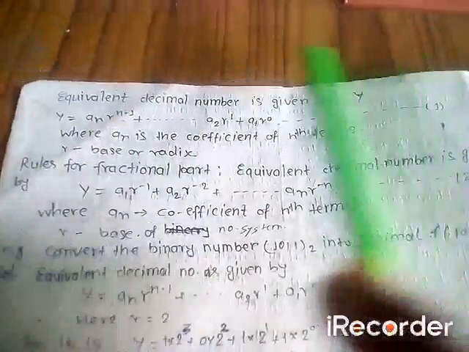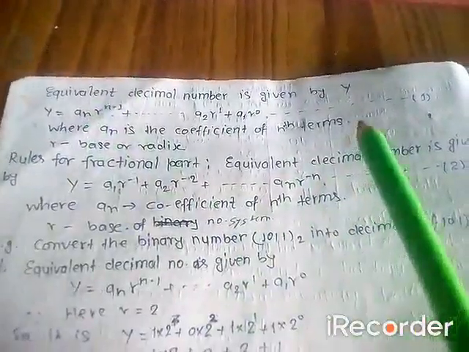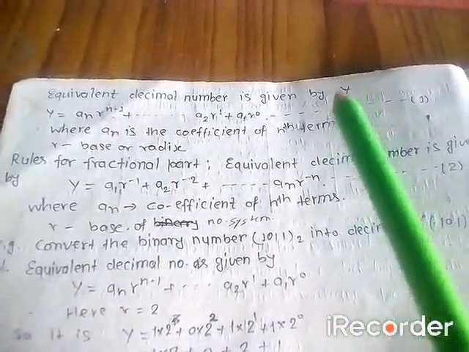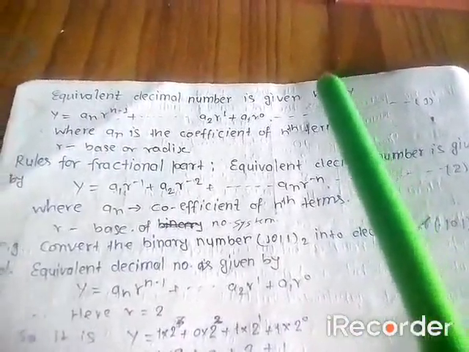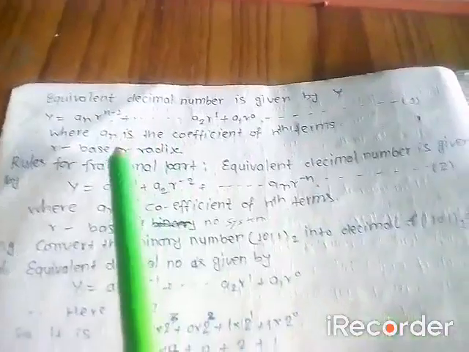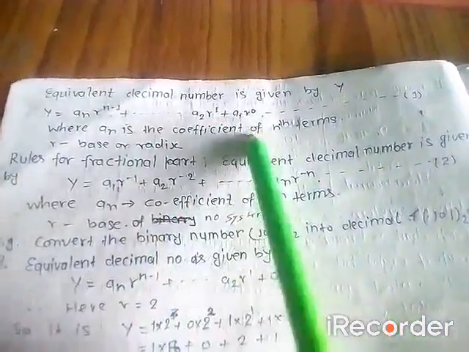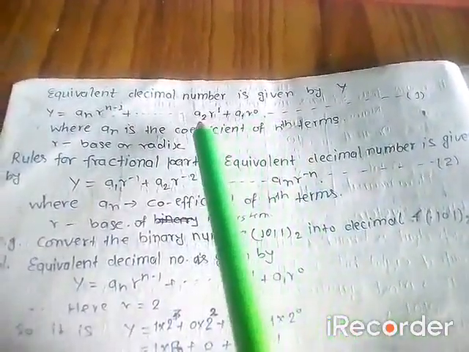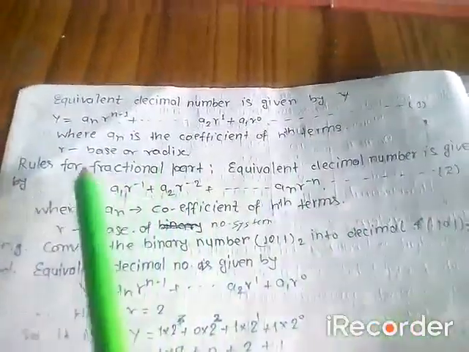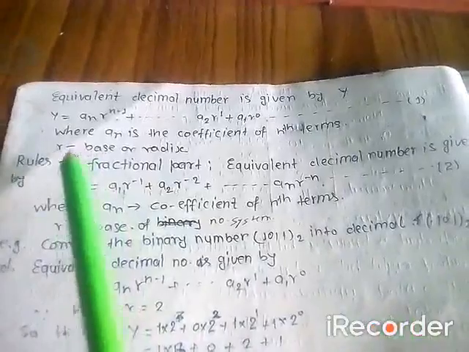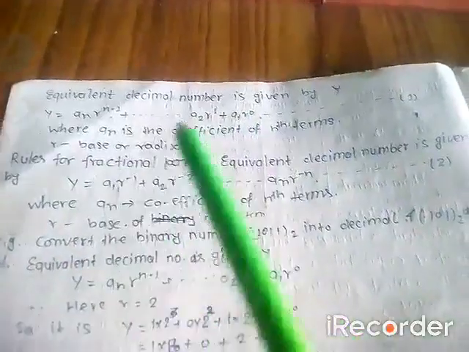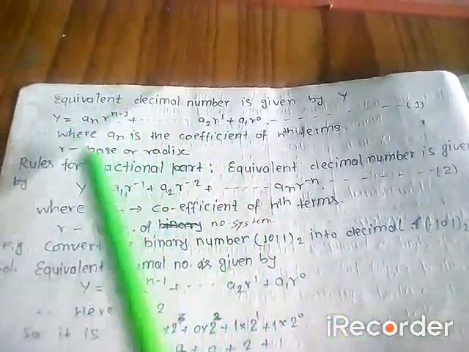This is the formula which is used to convert binary, octal, hexadecimal numbers into the decimal number system. Here a1, a2, up to an are the coefficients of the terms, and r is the base of the number system. This rule is for the integral part.